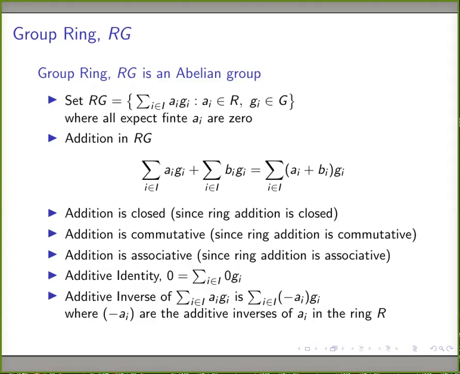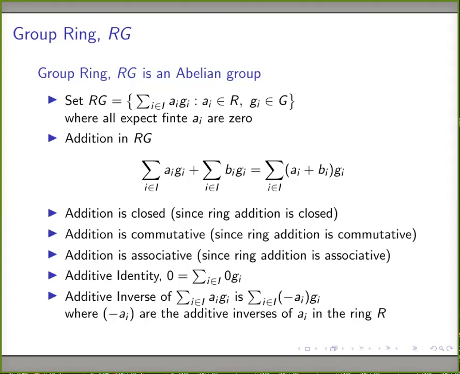Since the ring addition is associative, the addition operation in RG is also associative, and there exists an identity element, which is the sum over i of 0 g_i. If all the coefficients are set to 0, then we get the additive identity element of RG.